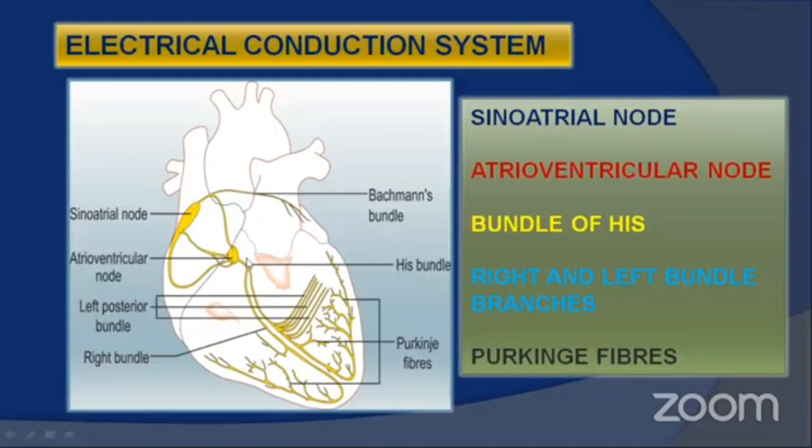Atrioventricular node is giving rise to a special bundle called bundle of His, which again is divided into right and left bundle branches, which further extend into the muscular wall of the ventricles in the form of fibers called Purkinje fibers. So without this electrical conducting system, there is no heartbeat or cardiac cycle.